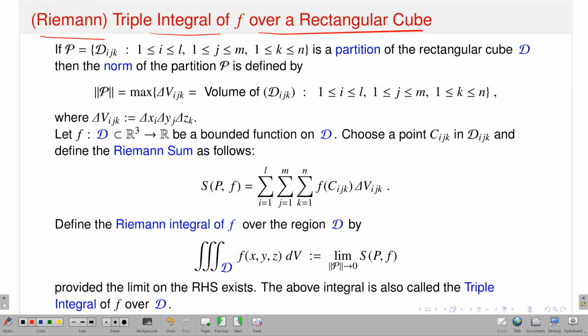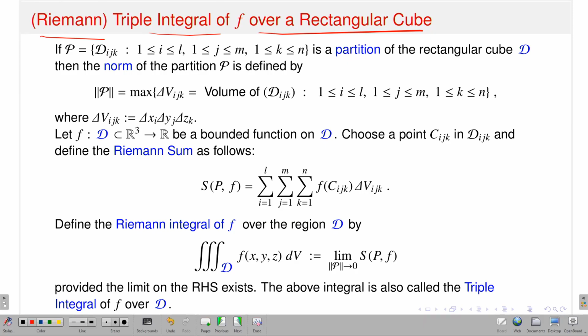If you have a rectangular cube, that means x is running from a1 to b1, y from a2 to b2, z from a3 to b3, then you take partitions of your intervals a1 b1, a2 b2 and a3 b3, and take the cross product. If corresponding to a1 b1 you have a partition Px, for a2 b2 Py, and for a3 b3 Pz, you consider Px cross Py cross Pz.